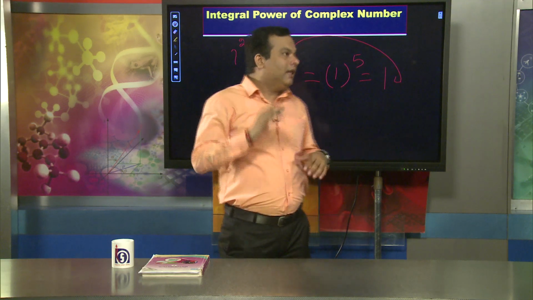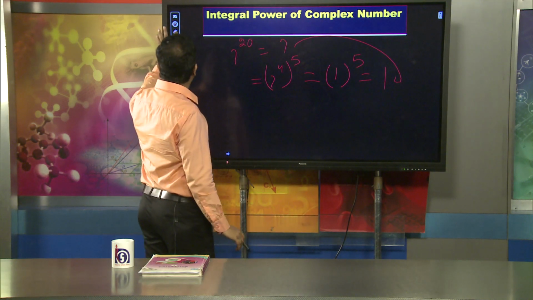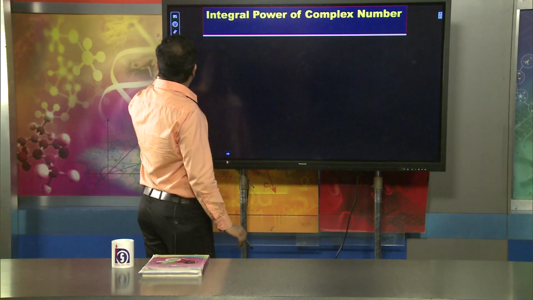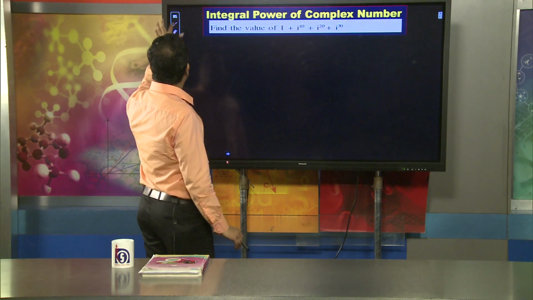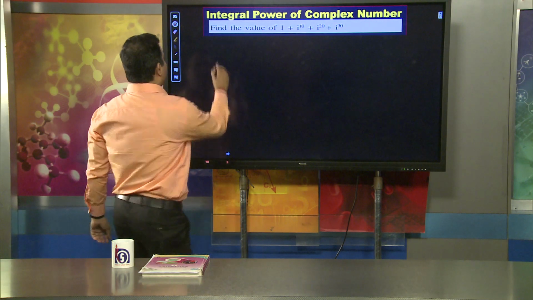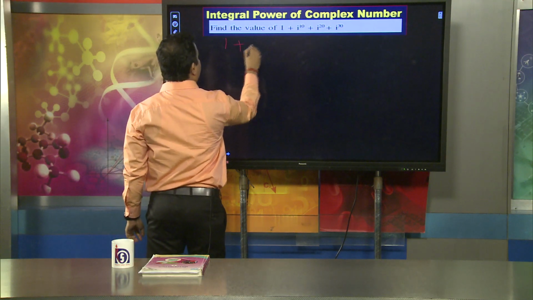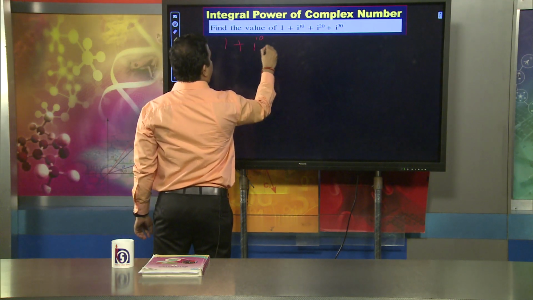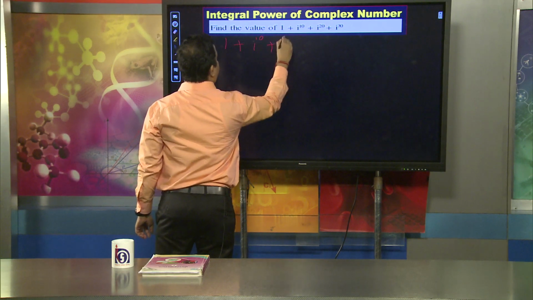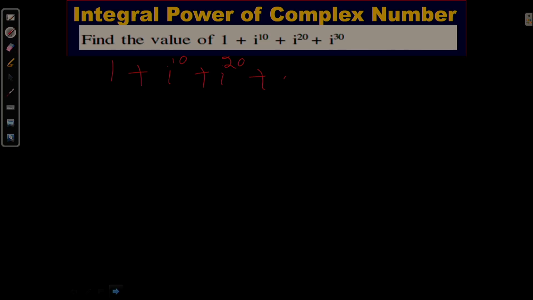Okay. Let us see another example. Suppose I would like to take, what will be the value of 1 plus i to the 10 plus i to the 20 plus i raised to the power 30. What will be its value? How do we have to find out? By using integral powers. Okay.